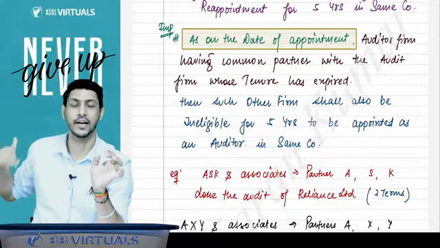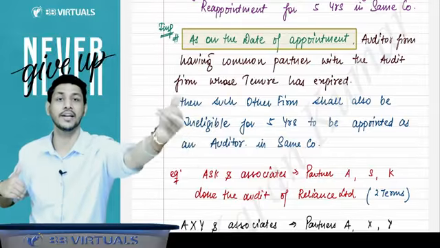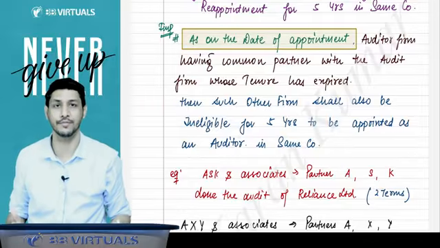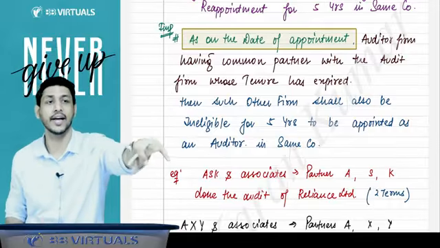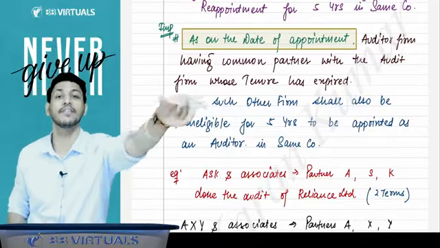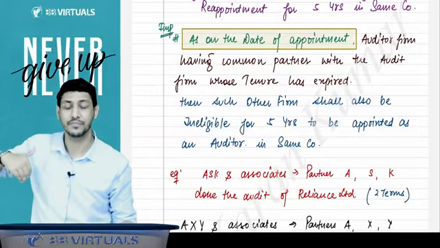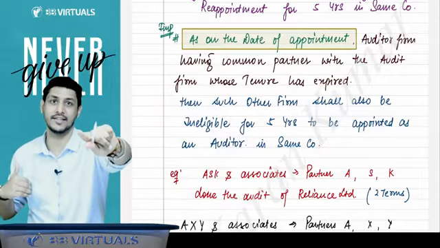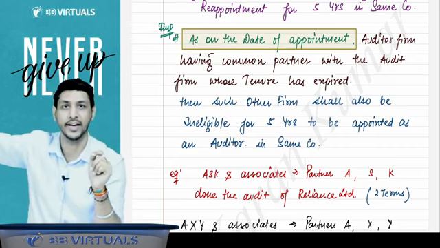Suppose there are 5 partners A, B, C, D, E. And as on the date of appointment, they have common partners A and B in KK and Associates. So KK and Associates cannot be the auditor of this company. Sir, for example, suppose KK and Associates only has partners X and Y, and in Deloitte the partners were A, B, C, D, E. Then can KK and Associates be appointed? Yes.